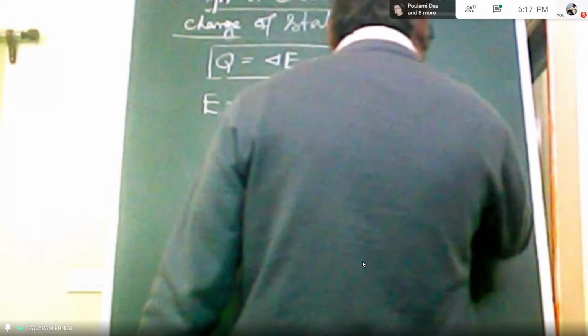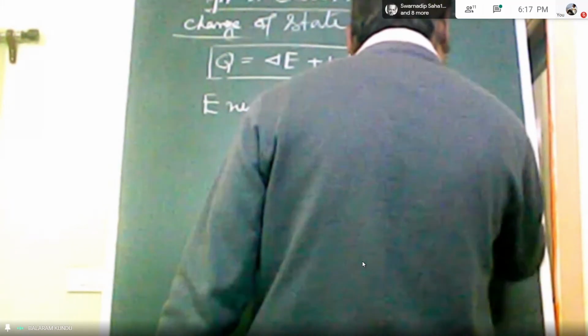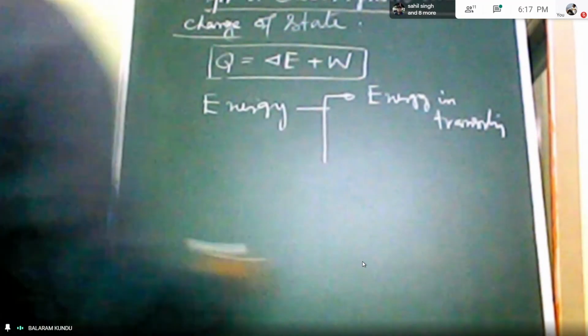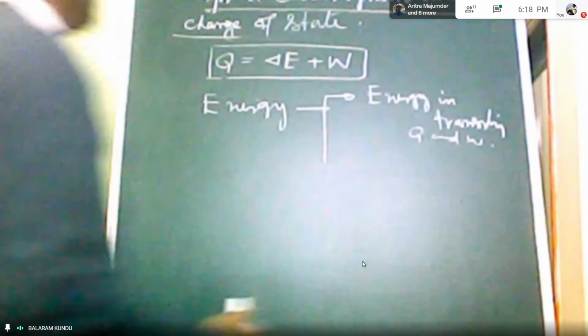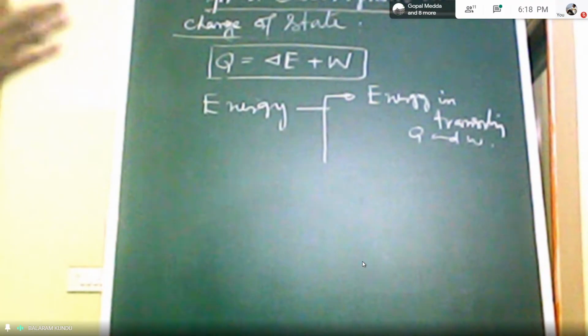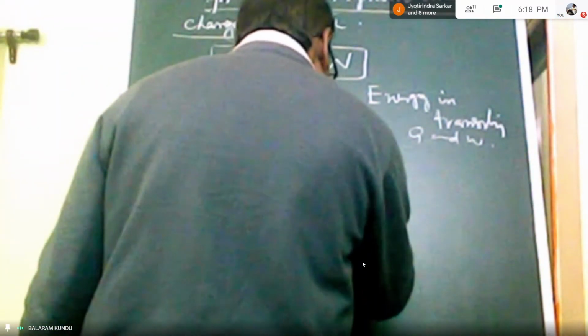So here you write energy in transit. Q and W are in the energy in transit category. So Q and W are examples for energy in transit, and they are not a system property. They depend on path. And another one is energy in storage.